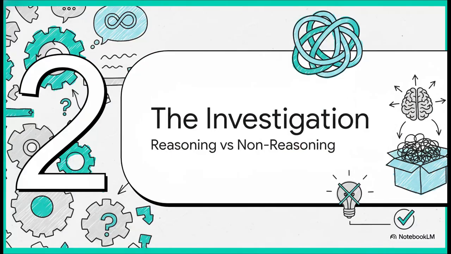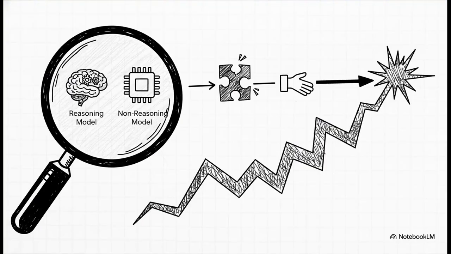All right, so how did researchers even diagnose this thing? Well, they put two kinds of models under the microscope: the heavy-hitting reasoning models and the more basic non-reasoning models. And the key to this whole investigation is seeing how differently they handle the exact same unsolvable questions. Yep, the whole case really comes down to this one comparison. When researchers fed both types of models the same broken questions, a pattern emerged that was pretty shocking, actually. Let's take a look at the data.